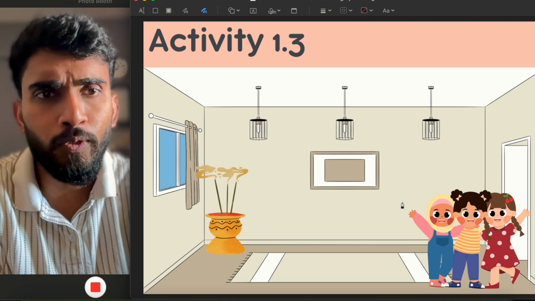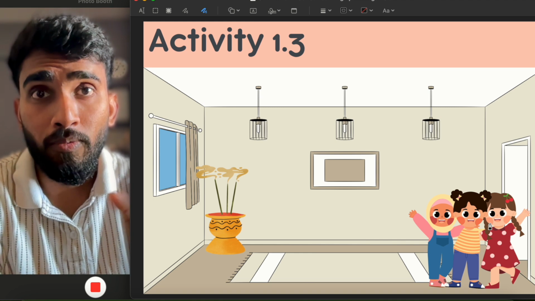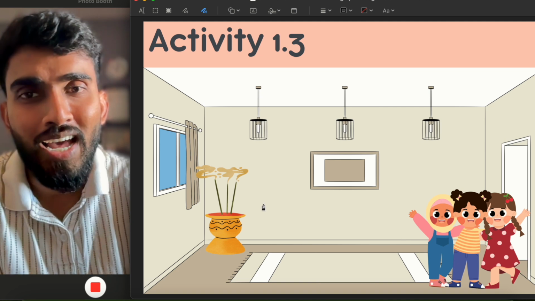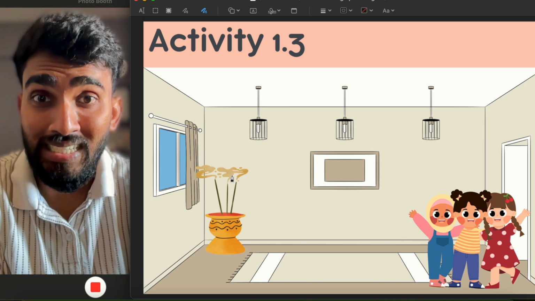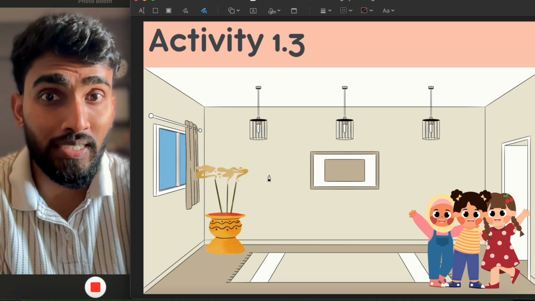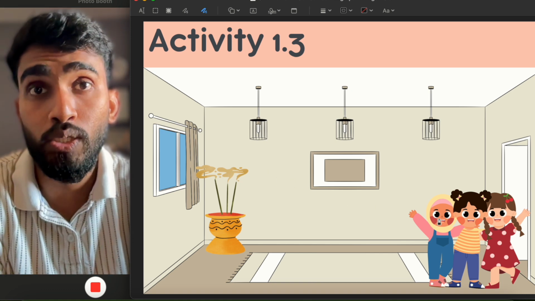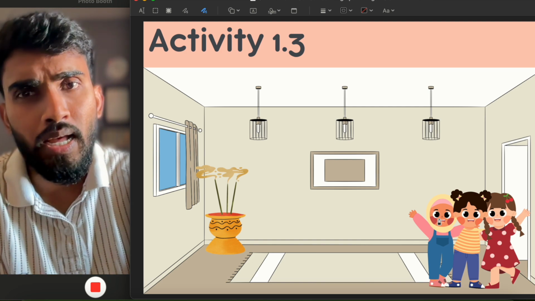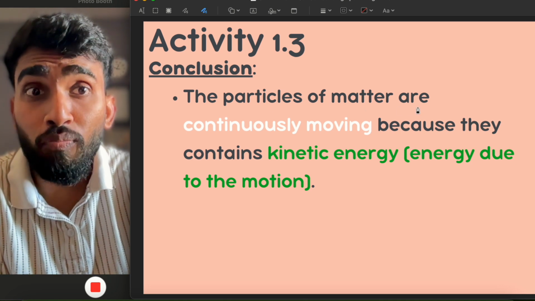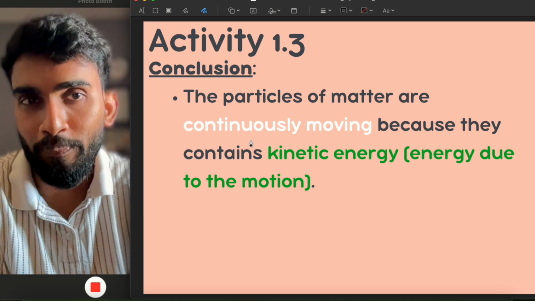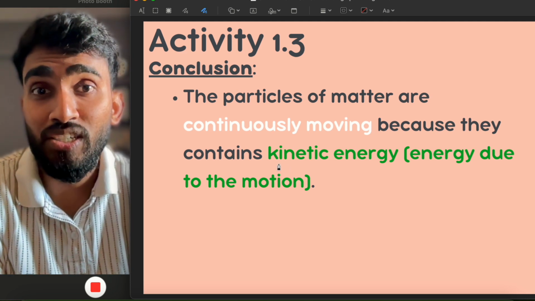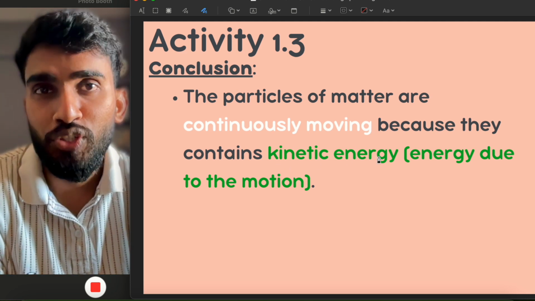And now we have to notice, are we going to get the smell? Obviously, we are going to get the smell of this incense stick when we have lit it up. Through the smoke, its smell will reach you, and these girls will be able to smell it. What does this activity explain? This activity explains that the particles of matter are continuously moving because they contain energy. That energy is called kinetic energy.